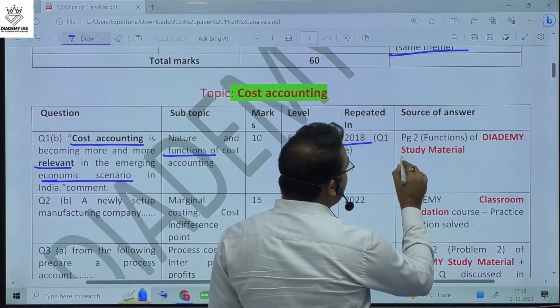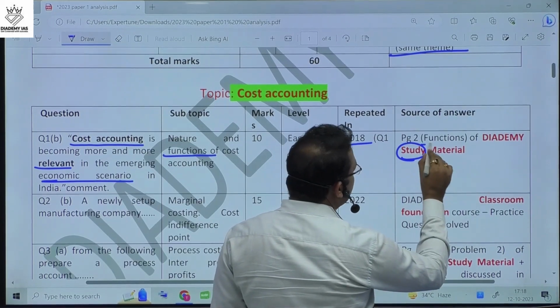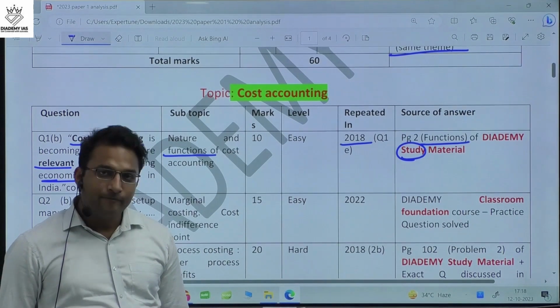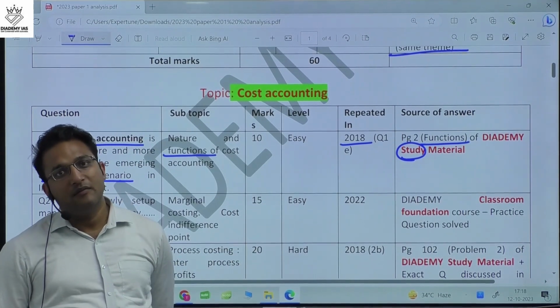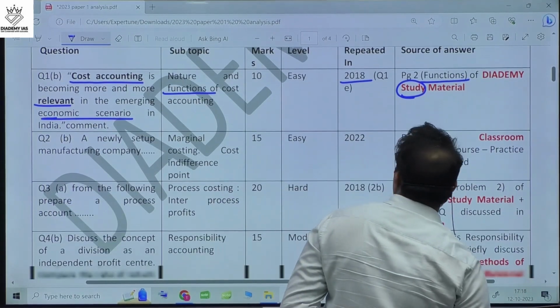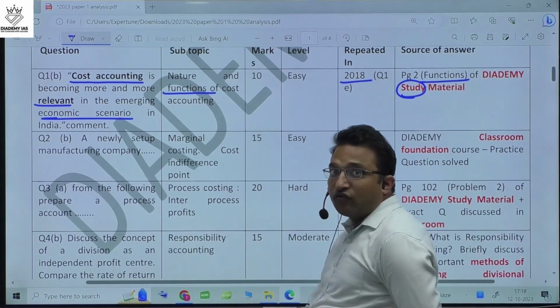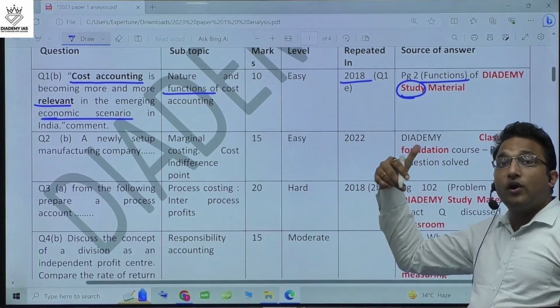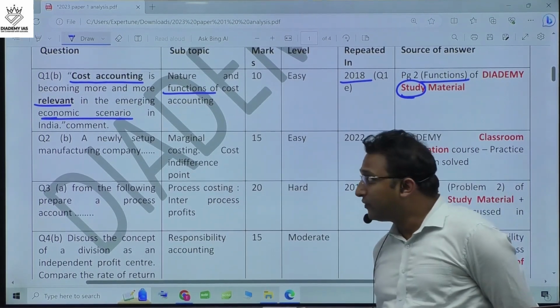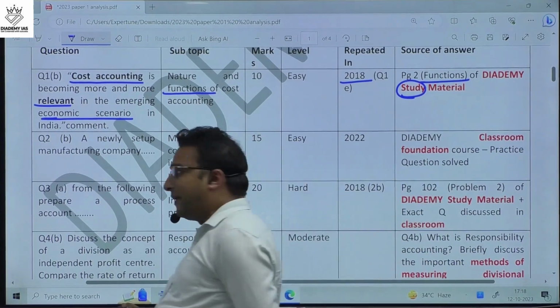In our study material, we have given the answer in the form of functions of cost accounting on page number 2. So this answer you can prepare from the study material of the Academy IAS. Our material is very well researched and exam oriented. From page number 2 only, you get the direct question. This is not again a coincidence. This is a very, very predictable pattern.